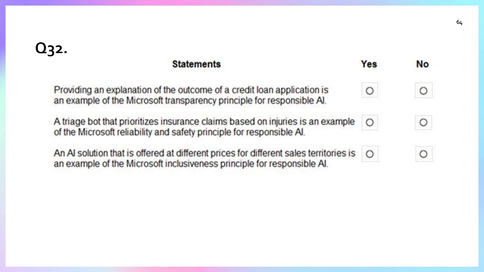Statement 2. Triggering a prioritized insurance claim based on the injuries is an example of the Microsoft reliability and safety principle of responsible AI. No, this is also the principle of transparency. So statement 2 is false. Statement 3. An AI solution offering different prices for different sales trees is an example of the Microsoft inclusivity principle of responsible AI. No, this statement is also false. So the first statement is true, second is false, and third is also false. Means first statement is yes, and the rest two statements are no.